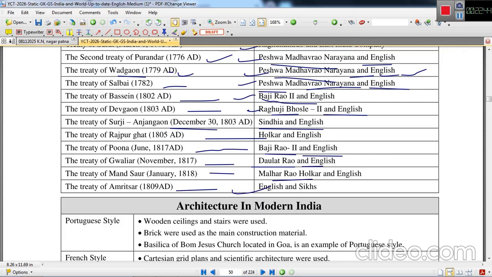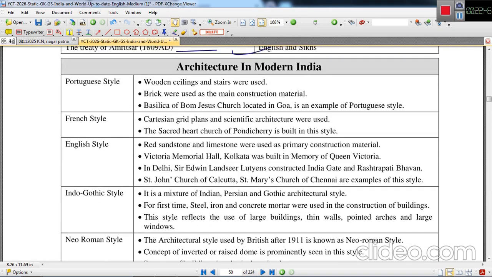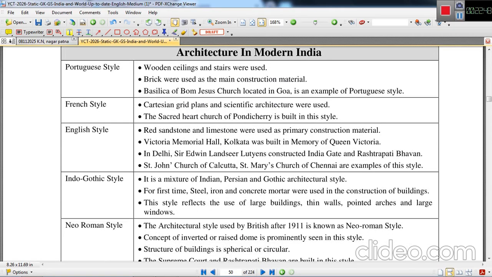Now we'll see some of the important facts related to architecture in modern India. Portuguese style, the architectures were mainly with wooden ceilings and stairs used. Bricks were used as main construction material in the Portuguese style. Basilica of Bom Jesus Church, located in Goa, is an example of Portuguese style.